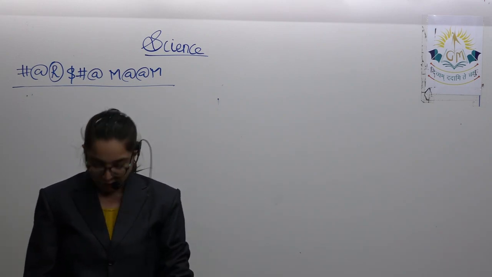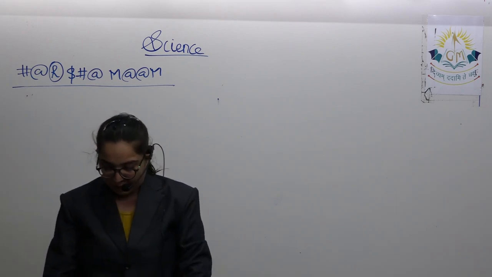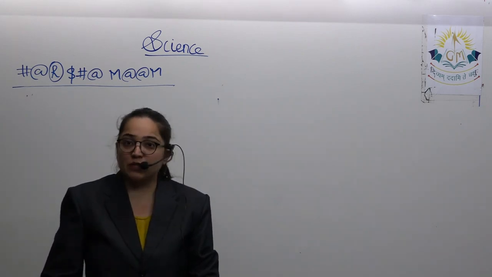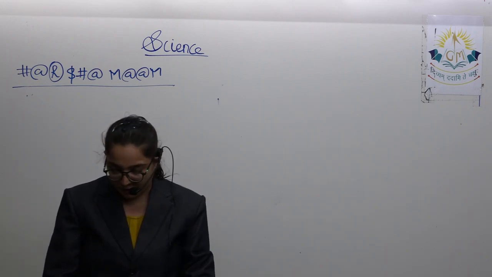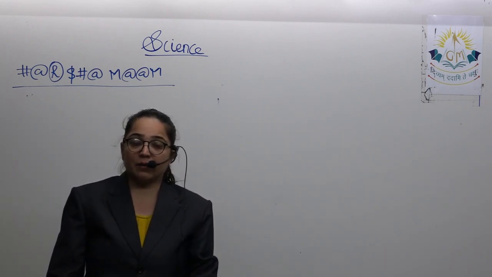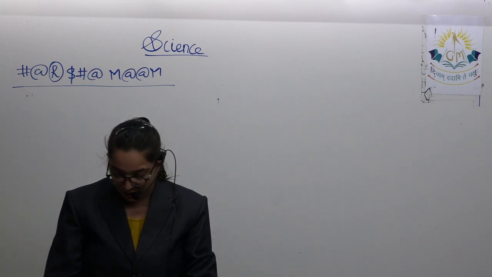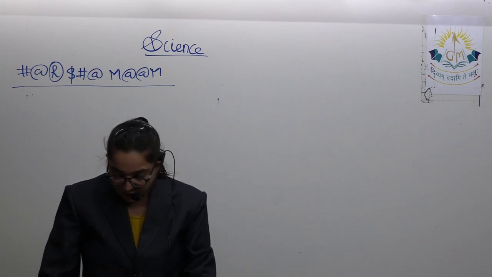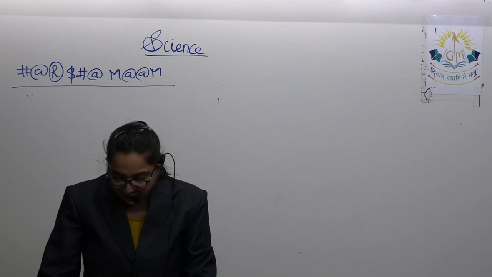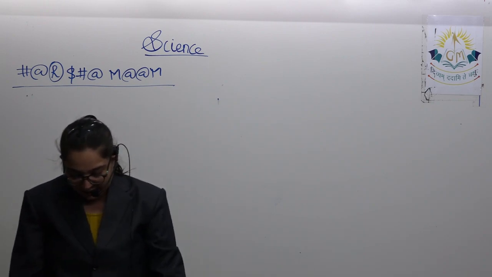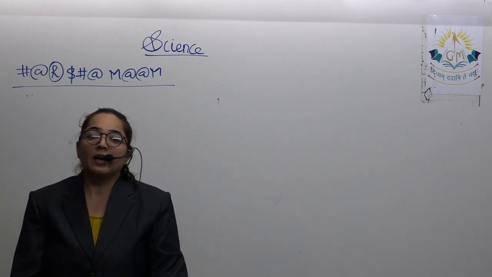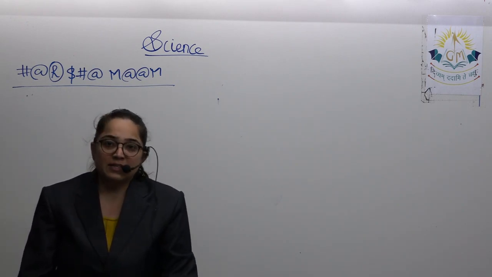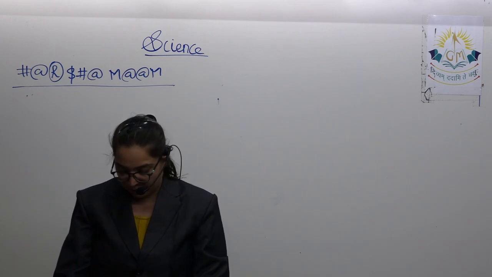How to take care of eyes? First of all, there are some suggestions which we need to follow so that we can maintain our eyes in the proper way. Protect the eyes from extreme sunlight, the glare of bright light, and from dust. Ultimately, it will create a problem. More sunlight will also create problems.